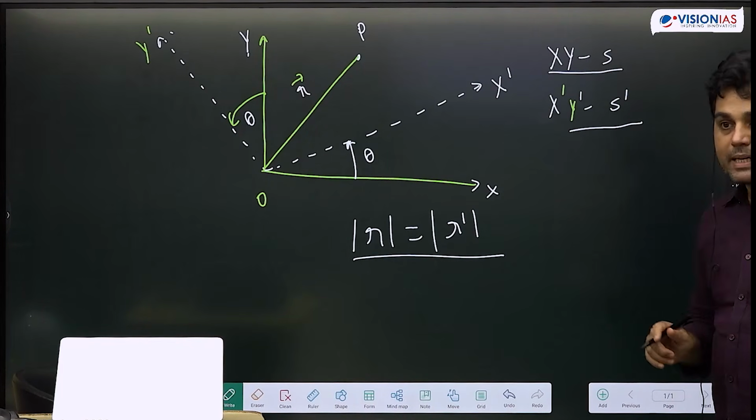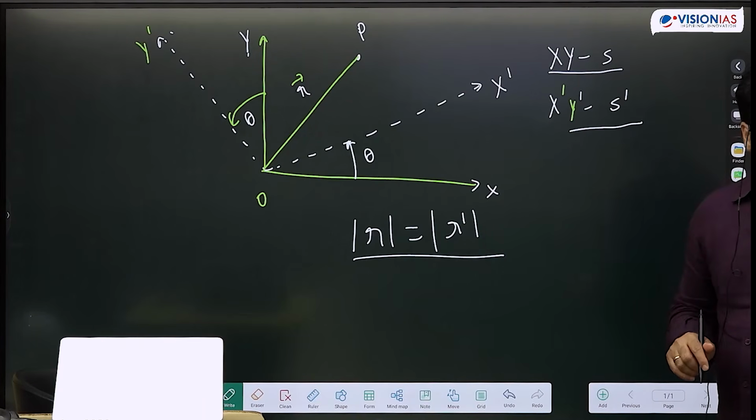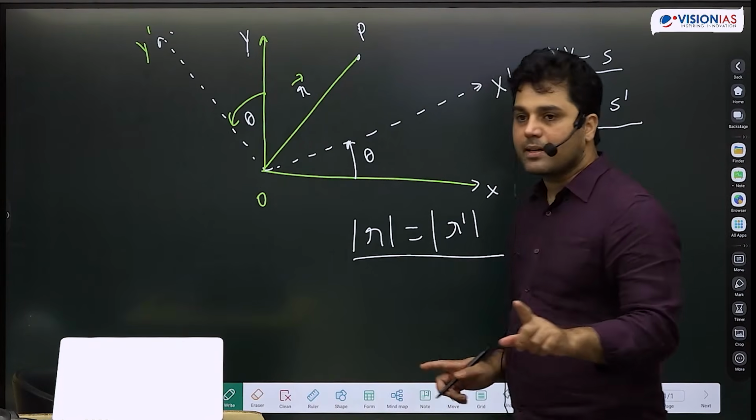That even if I rotate my coordinate system, a quantity which does not change while keeping the origin intact, those quantities are scalar quantities.